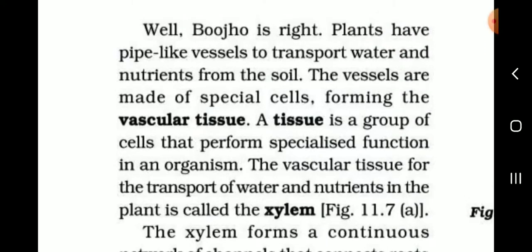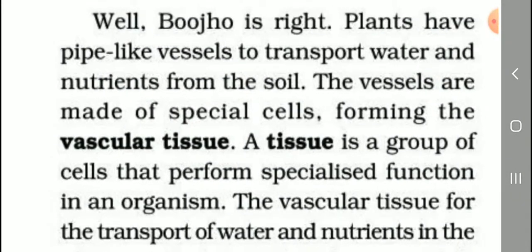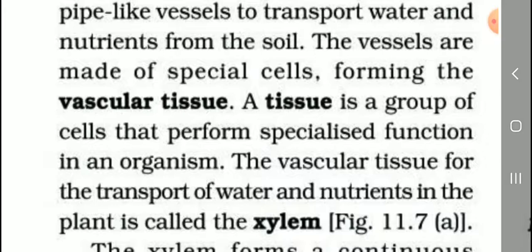Next, vascular tissues. What is vascular tissue? Plants have pipe-like vessels to transport water and nutrients from the soil. Okay, can you understand? From the soil. The vessels are made of special cells forming the vascular tissue. A tissue is a group of cells that perform specialized functions in an organism.